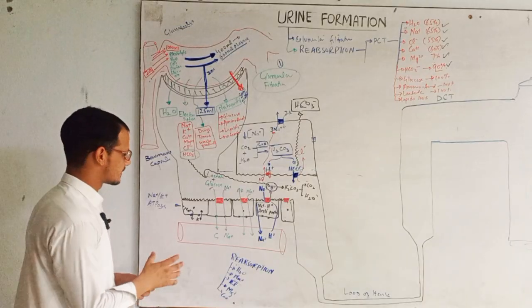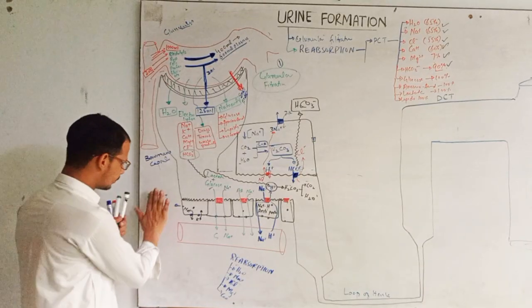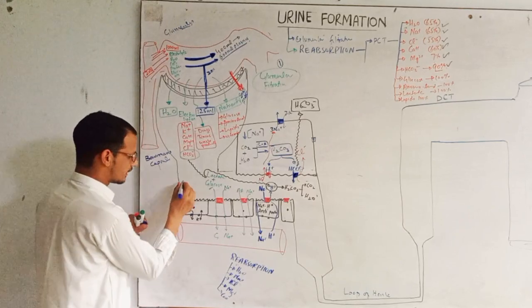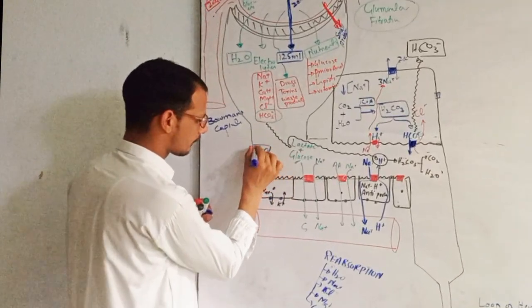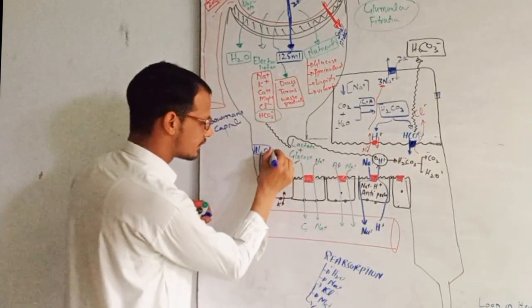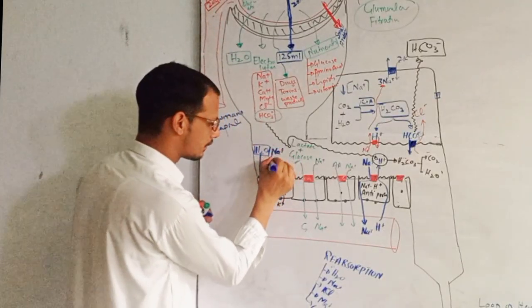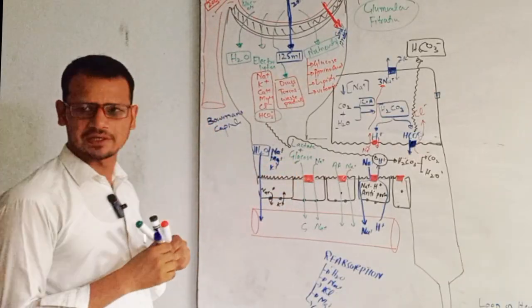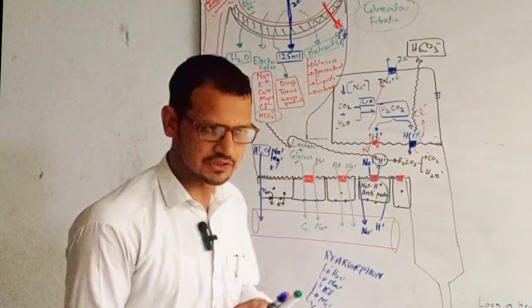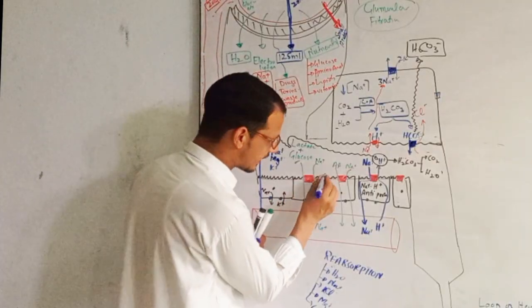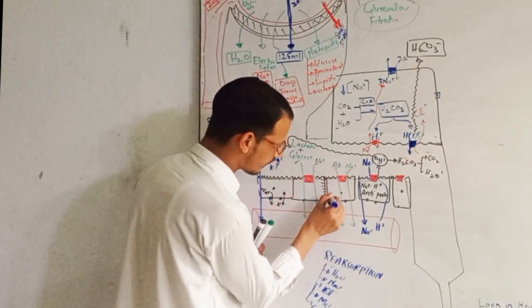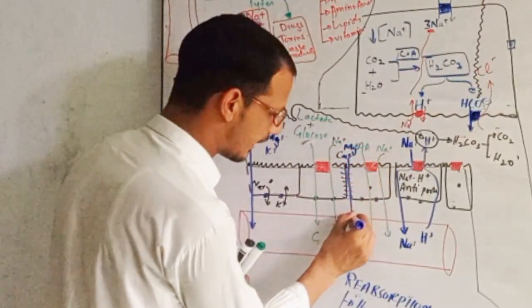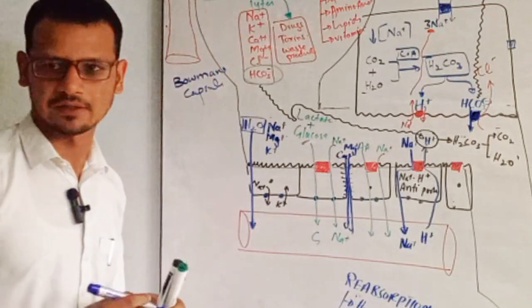So these are the processes. If you want to show it here, first of all, water is reabsorbing, sodium, magnesium, potassium. What is the process for magnesium and calcium? Magnesium and calcium transport occur paracellularly. For example, this is calcium and magnesium. They are traveling in between the cells. This is the reabsorption, right?